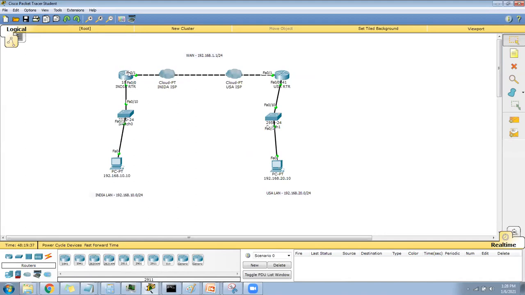We give the same command, but instead of 192.168.1.2 here, we say 0.0.0.0 0.0.0.0 to the ISP next hop. That's it. Whenever we use the internet, the default route will be used there. Any question here? Is it clear?